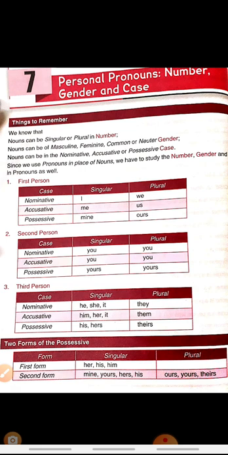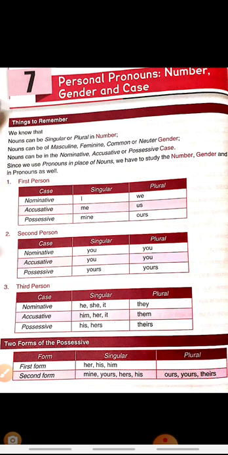Accusative is the object of the verb. Object of the verb is me and us. Possessive pronoun is mine and ours. Mine for singular and ours for plural. Okay, this is about first person. Nominative, accusative and possessive will be more clear to you after giving you the example.